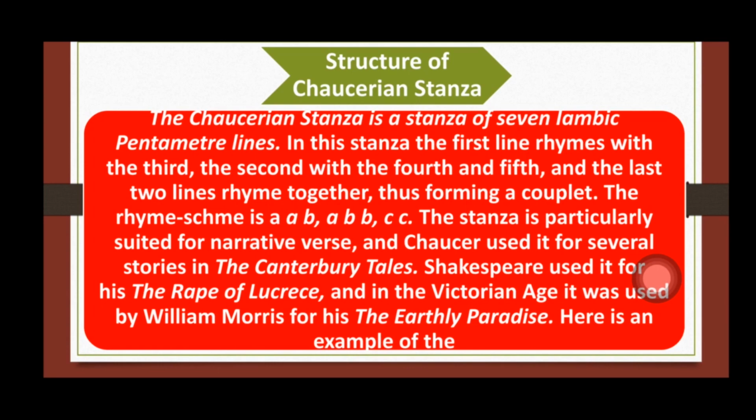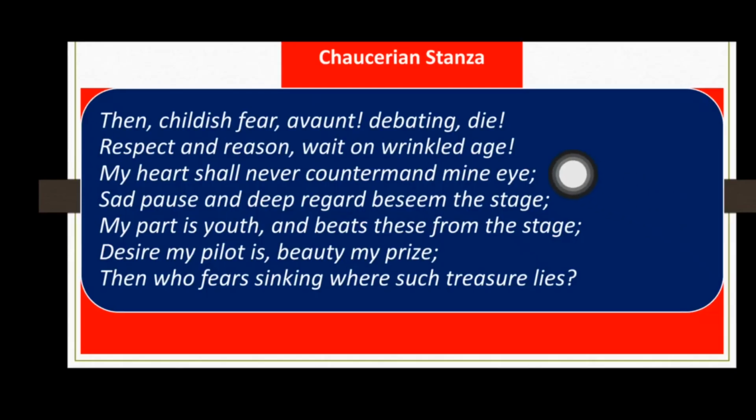Here is an example of the Chaucerian stanza. Let's see what the example of Chaucerian stanza is. Line number 1 rhymes with line number 3, and line number 2 rhymes with line number 4 and line number 5. And line number 6 and 7, these 2 lines rhyme together.